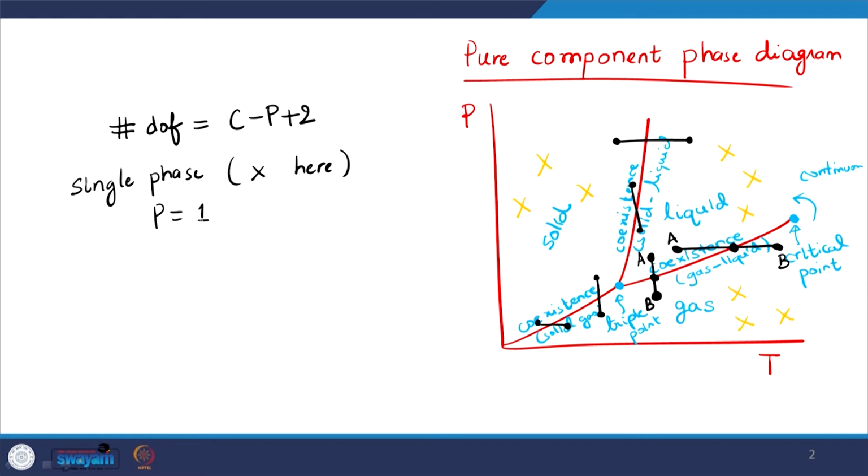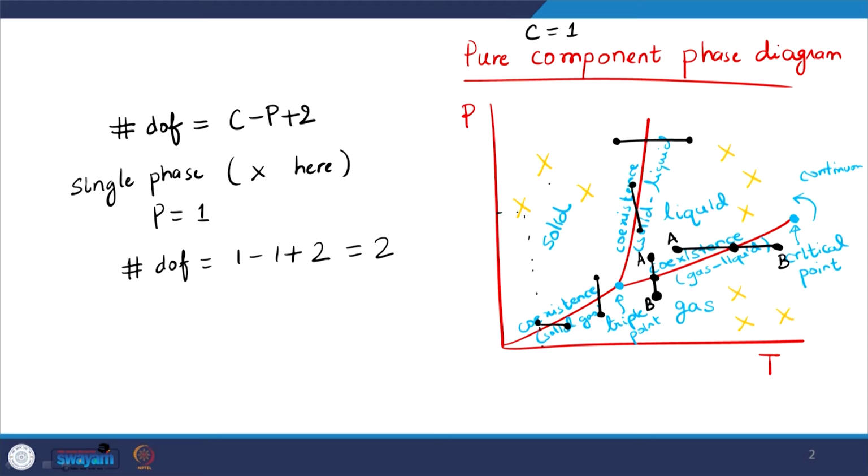And for a pure component, C is always equal to 1, right. So what does it mean? The number of DOF is 1 minus 1 plus 2, that is equal to 2. So we have two variables under control, or two intensive variables under control. What does it mean?